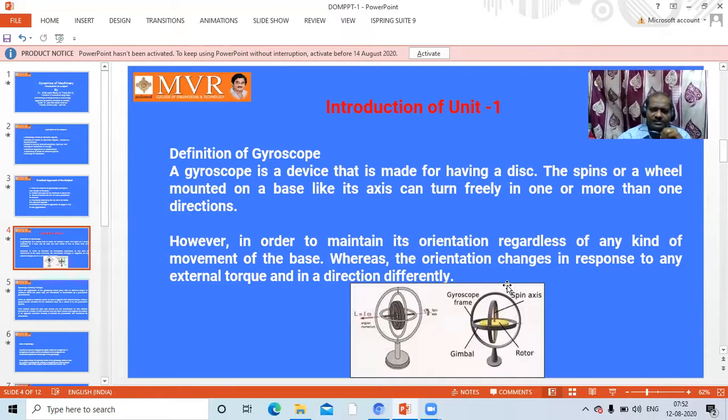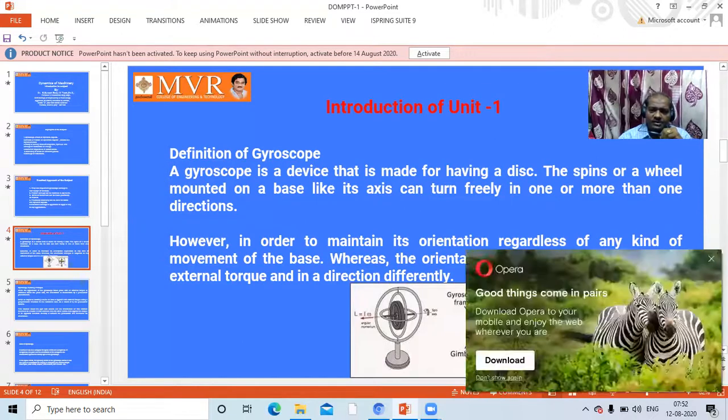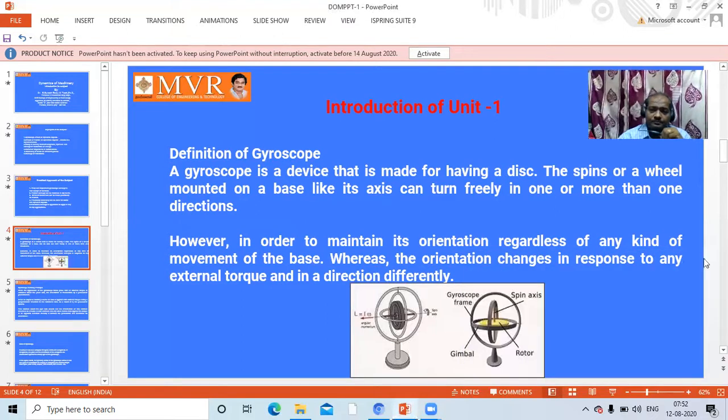Every object in the syllabus: we have a single rotor system, a two-wheeler system, a four-wheeler system, a ship, an aeroplane. For all these cases, we have to study individually. In the coming classes, I will go through them. Let us go for the next slide.